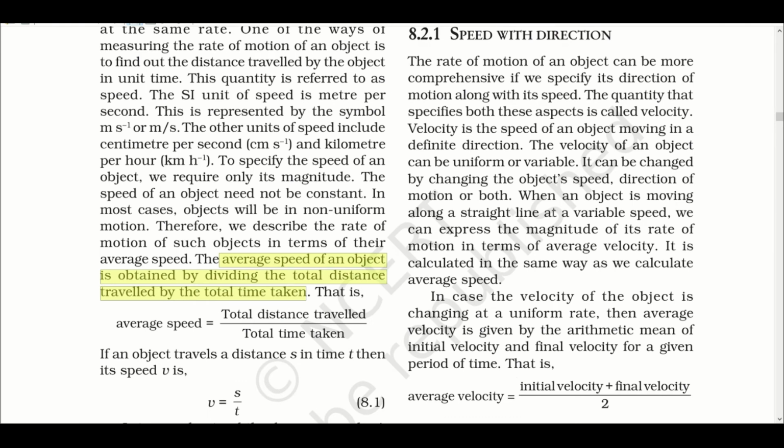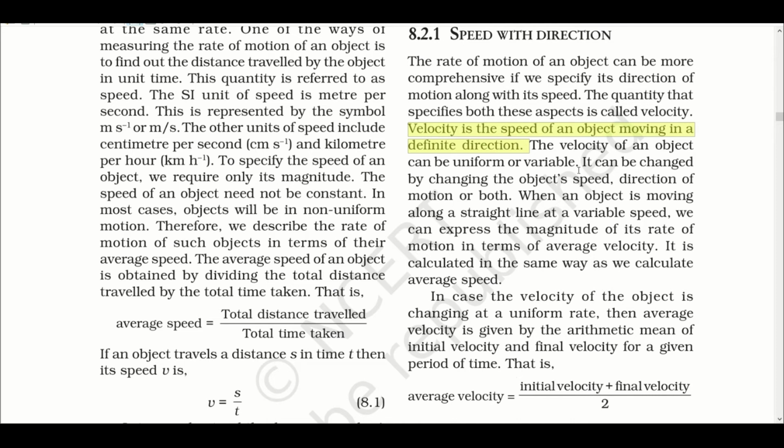Speed with direction. The rate of motion of an object can be more comprehensive if we specify its direction of motion along with its speed. So if you specify its direction with the speed, it becomes more comprehensive, meaning more understandable. The quantity that specifies both these aspects is called velocity. Velocity is the speed of an object moving in a definite direction.